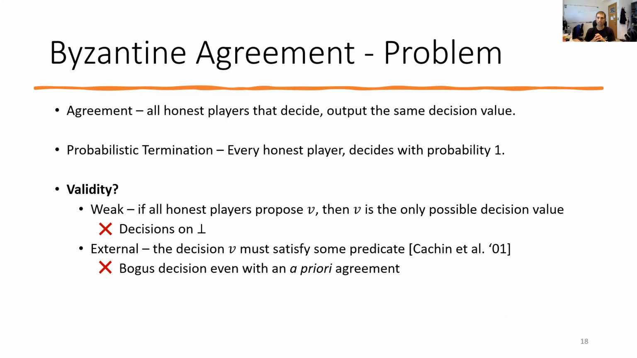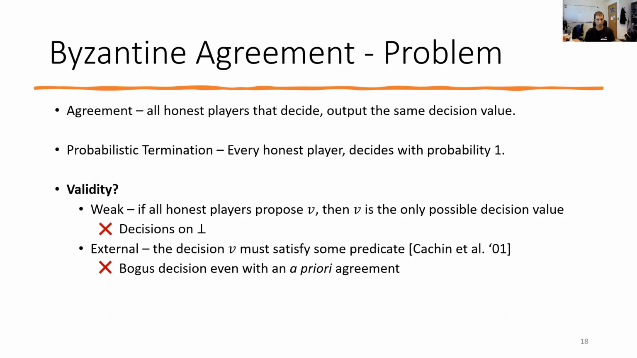As for validity, since we care about the multi-valued Byzantine agreement, there are two common definitions. The first is the classic weak validity definition, and the second is external validity. The weak validity definition originated from the binary case. It states that if all honest players propose the same value, then that is the only valid decision. However, if honest players propose different values, then all bets are off. Usually, in the cases where it is not clear what to decide, a predefined no operation is decided upon.